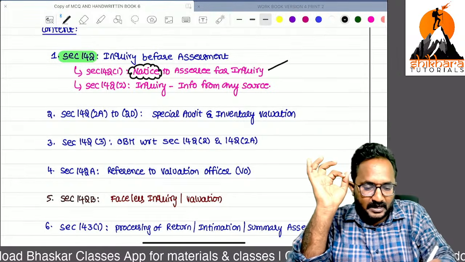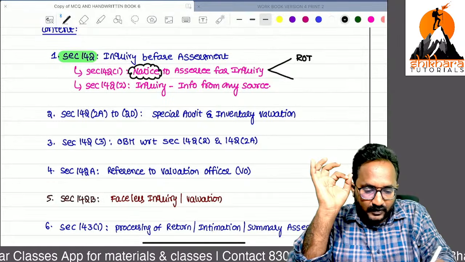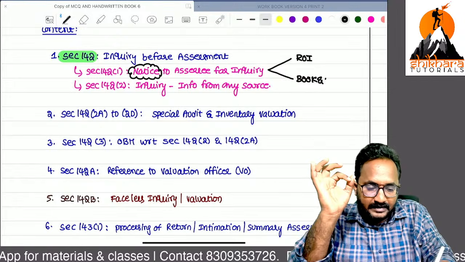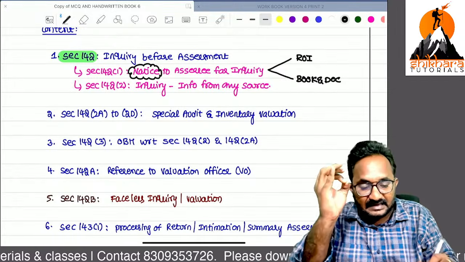Can you tell me for how many purposes we can send the notice to the SSC? One is on return of income furnishment related. Second one, books and documents related. What is the use of books and documents, ma? For the purpose of conducting assessment.